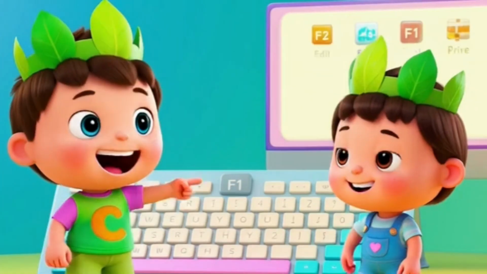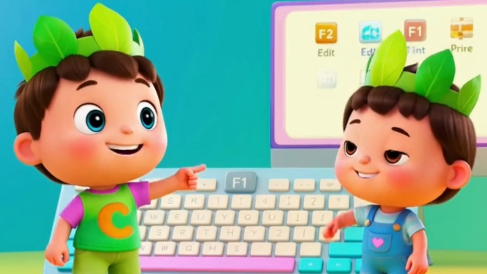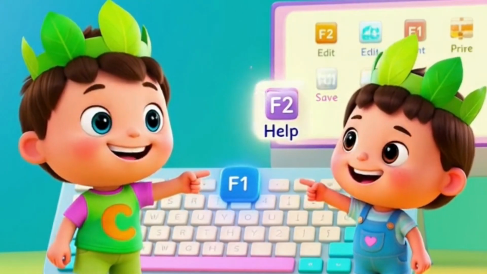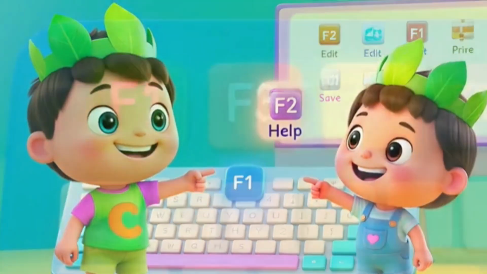F1, F2, what to do? F3, F4, help some more. F5, F6, magic tricks. F7, F8, works so great. F9, F10, try again. F11, F12, computer.